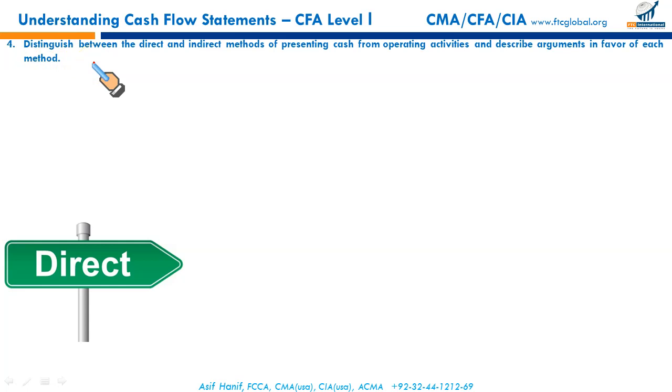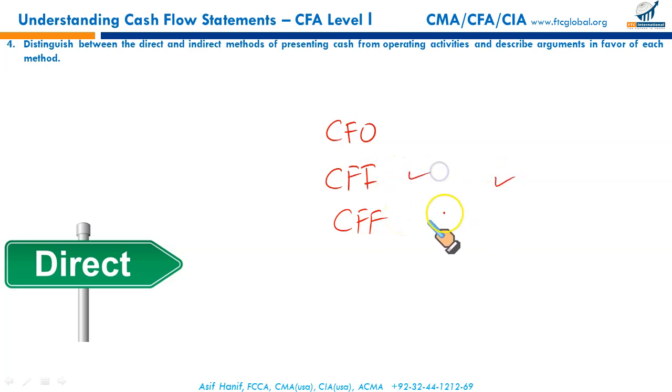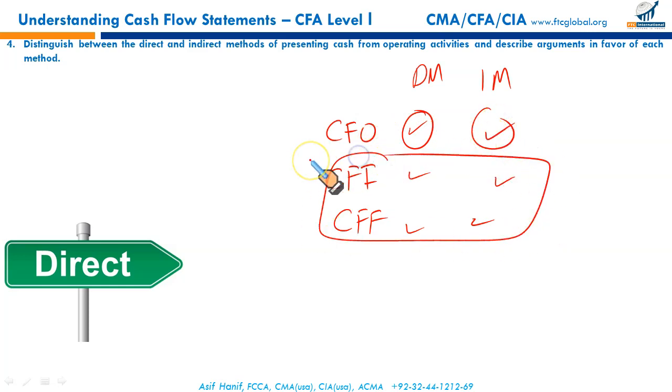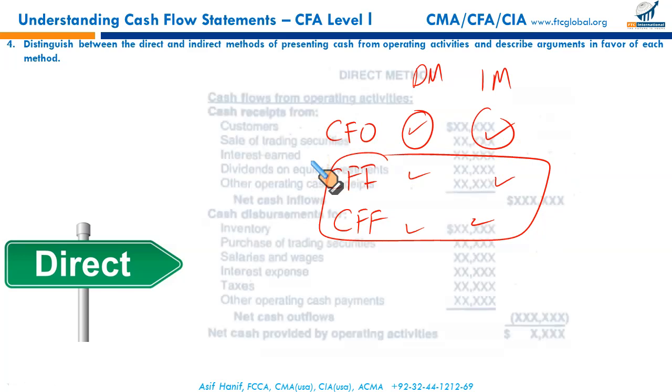Remember, the cash flow statement is divided into three categories: cash flow from operating activities, cash flow from investing activities, and cash flow from financing activities. Cash flow from investing and financing are exactly the same whether you're using the direct method or indirect method. It is just the difference in cash flow from operating activities. Under the direct method it is calculated differently, and under the indirect method it is calculated differently. These two are the same. Now what is the difference basically?